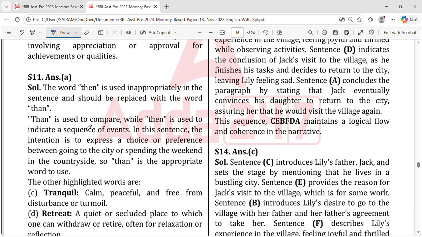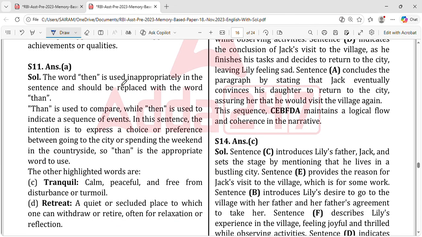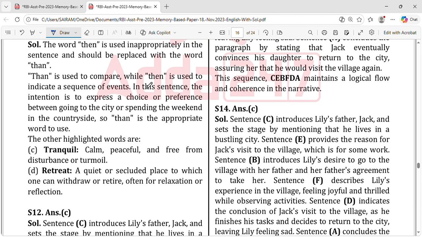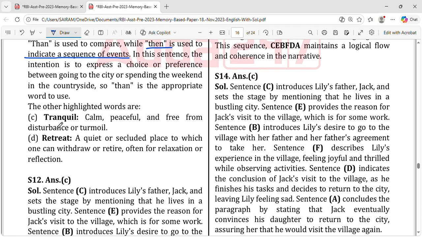Okay, so you can easily find out with the answer. So then is used to indicate a sequence of events. It might be in the past. You can directly tell now and then, right? That's the same thing we discussed. And tranquil. Tranquil means calm, peaceful, and free from the disturbance or turmoil. So it should always be calm and free, right?